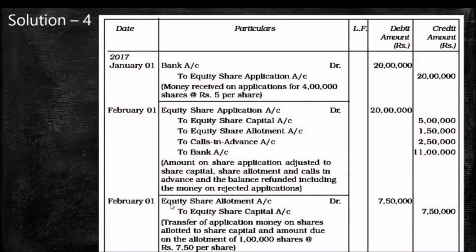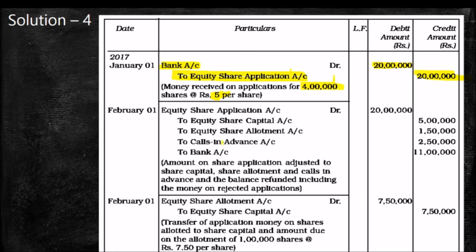So the first entry will be Bank account debit to equity share application account, 4 lakh into 5. 4 lakh is the number of applications we are getting, into 5. So 20 lakh. 20 lakh is the amount we will get from the total applicants. As a minimum subscription, we will get 4 lakh into 5.